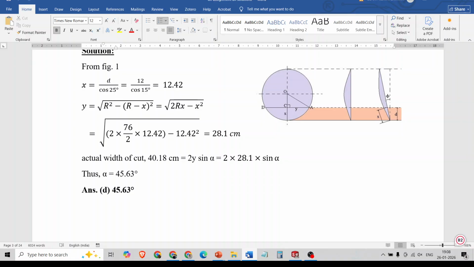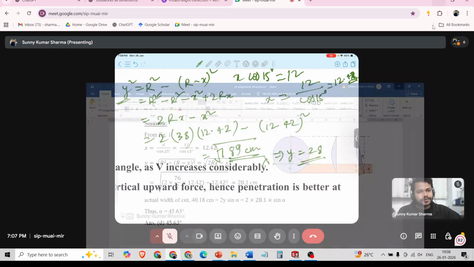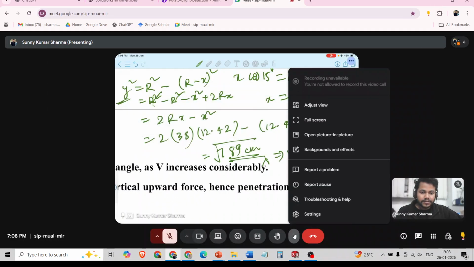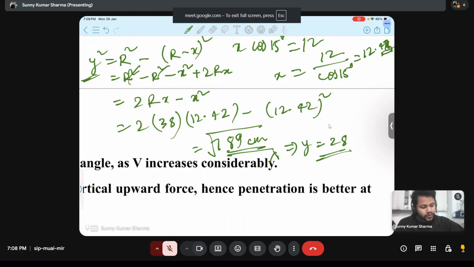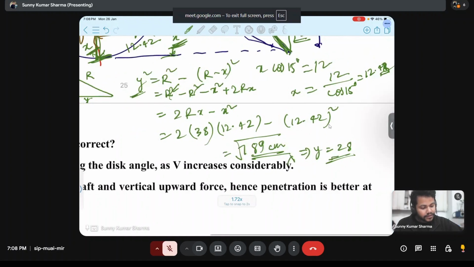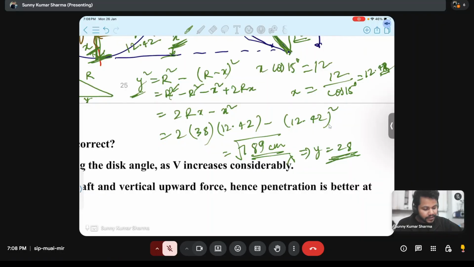Okay, this is y square. Yes, this is y square, right. Then what will be y? Its square root. That is 28, sir. Root of 789 is approx 28. That is correct. Now it is correct. So we got exact 28. You were getting 789, that was y square.